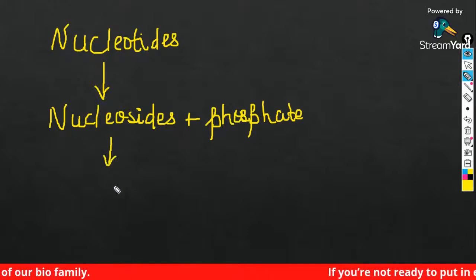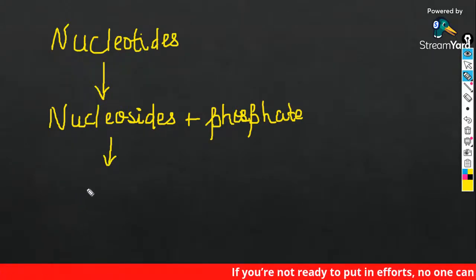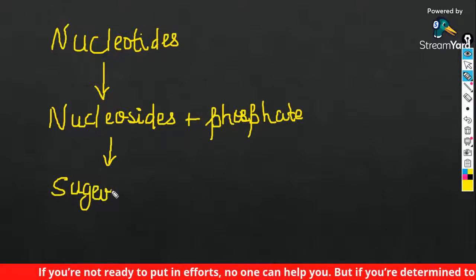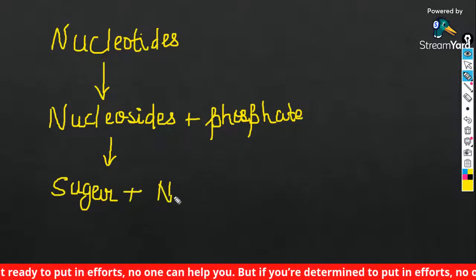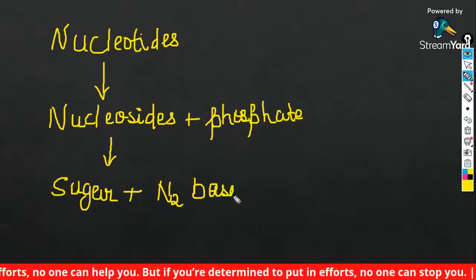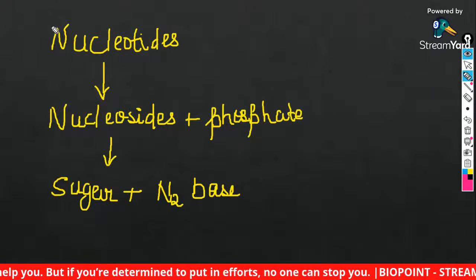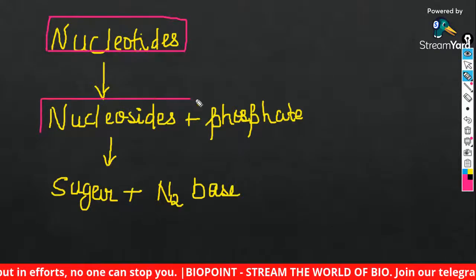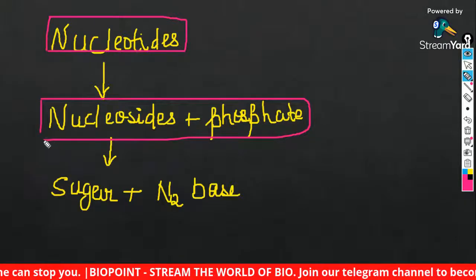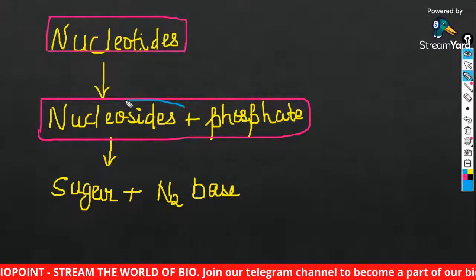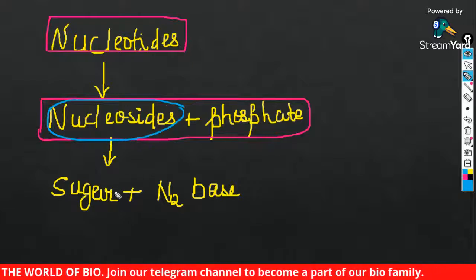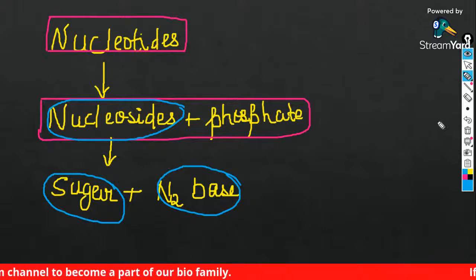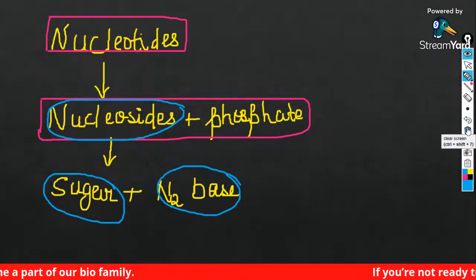Okay, everybody. What is this nucleoside? A nucleoside is formed from a pentose sugar plus a nitrogen base. So guys, nucleotide is equal to nucleoside plus phosphate. Next one is nucleoside: nucleoside is sugar plus nitrogen base. Clear, everybody? Is it clear?